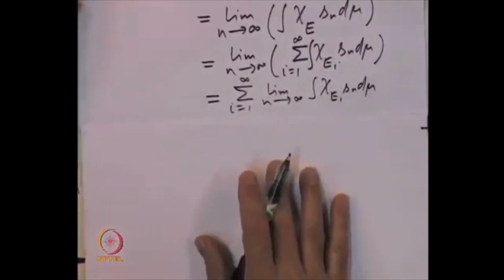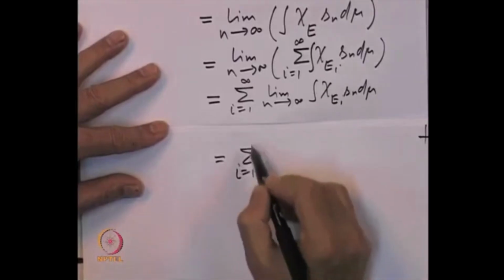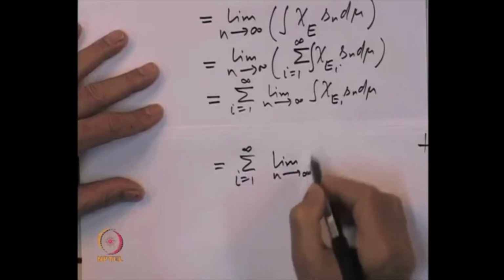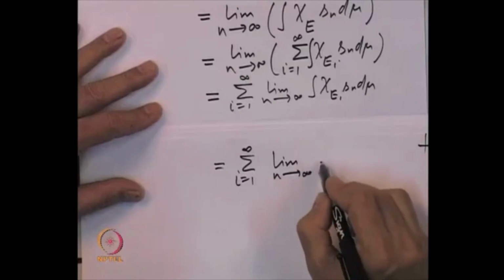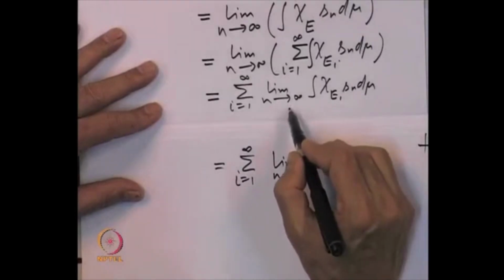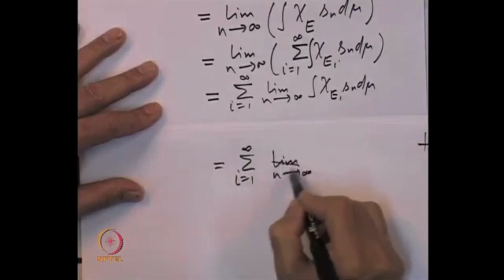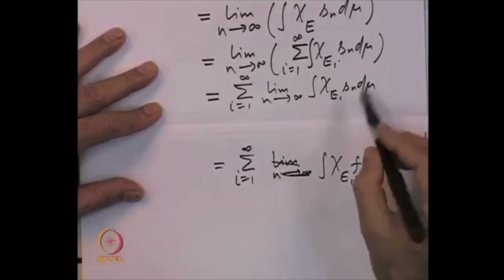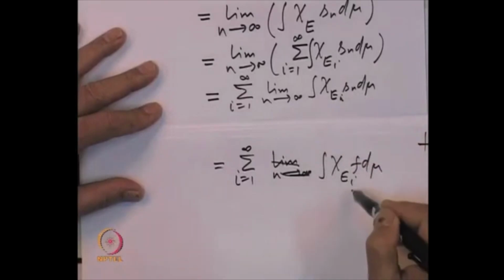And now, we simply observe that this last quantity, the limit as n goes to infinity of the integral of chi E I S n d mu, is nothing but the integral of chi E I f d mu, because S n is increasing to f, so chi E I times S n increases to chi E I times f.